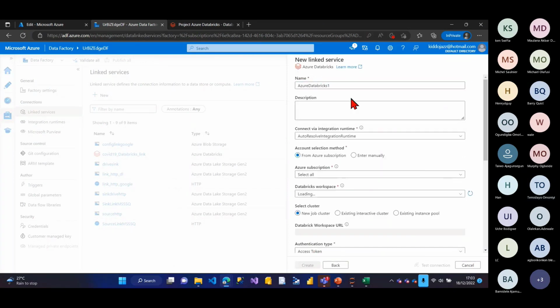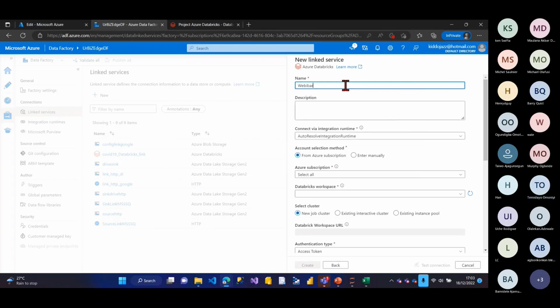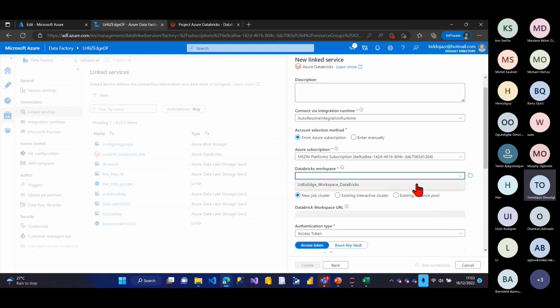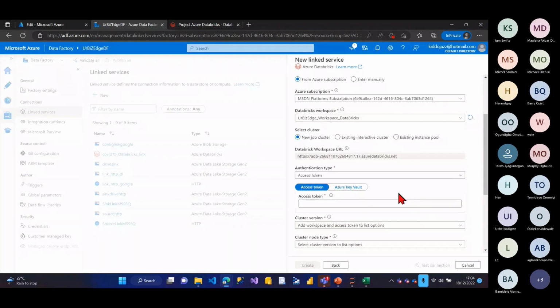So this is loading. Let's call it webinar Databricks, right? For the subscription, I'm using my MCT. Okay. So the Databricks, that's this one here, right? It's asking for the workspace. This is the workspace. I'm not sure if this is the workspace. Okay, so actually there's a way you can get the Databricks workspace. You can just come here. But let's just test.